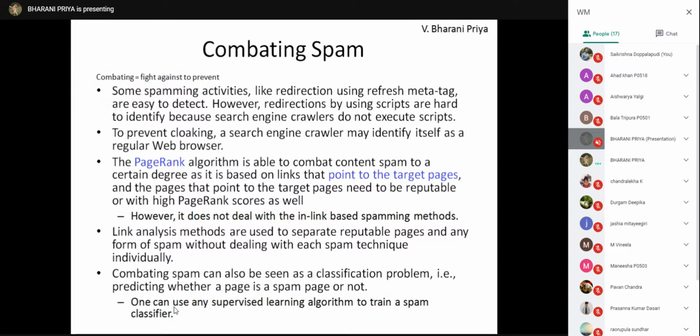Combating spam. Combating spam means preventing the spam. How can you prevent the spam? Redirection is achieved using meta tags as well as using the script. Redirection using a meta tag can be detected, because you can scan the entire HTML page, see inside the meta tag whether the redirection is there or not, and stop that. But using the script, it is difficult to identify this spamming page.